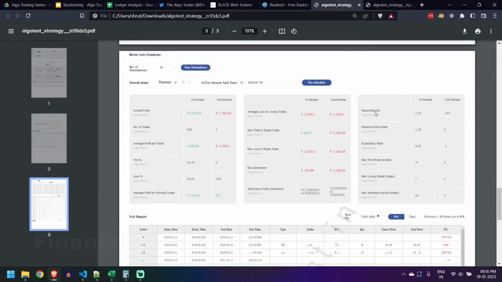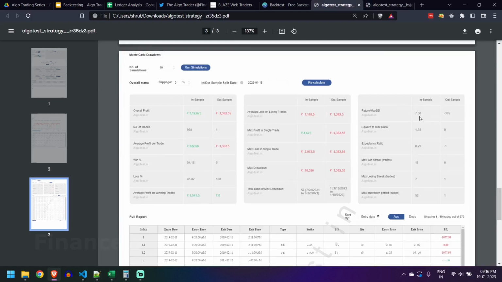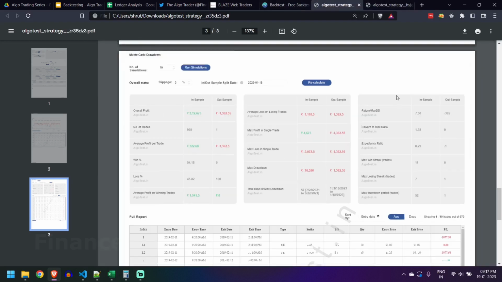If you see this right section, there are a few important parameters here. One is return divided by max drawdown. That is your profit divided by your max drawdown. So you want your drawdowns to be less and you want your profits to be higher, right? Whenever this return divided by max drawdown is higher, that means the strategy is better. While comparing the two strategies, the right one is without the trailing. Here it is approximately 4 and here it's 7.5, almost double. The returns are similar and the drawdown is half. That's why the return to max drawdown is double here.